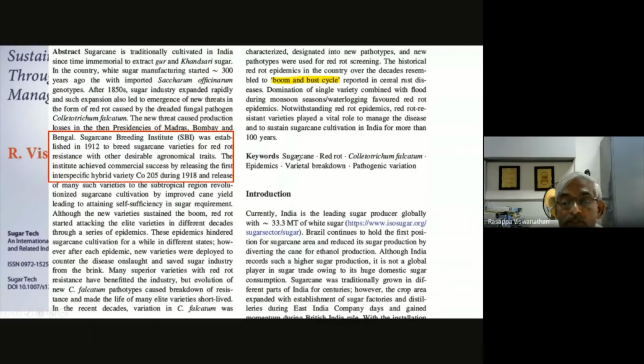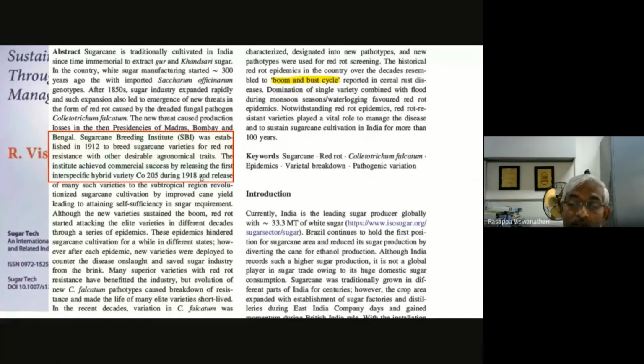at the Sugarcane Breeding Institute, SBI. Probably many of you know that SBI's major mandate is to develop new varieties, and also germplasm maintenance and screening to identify resistant sources. From day one, CO 205 was released for commercial cultivation in Punjab in 1918, and from then onwards many varieties have been released.